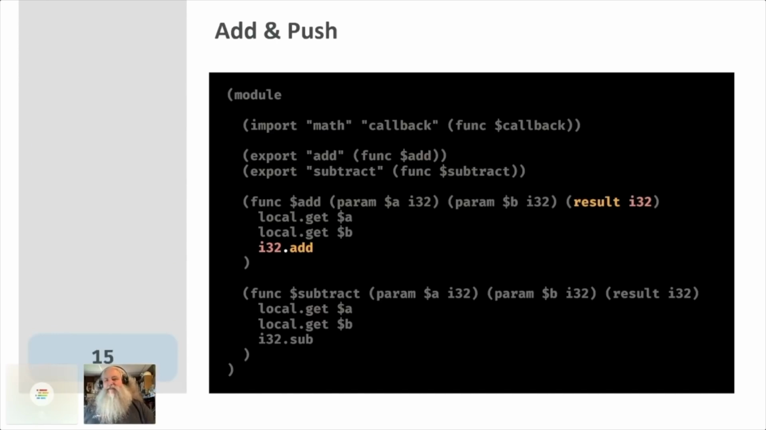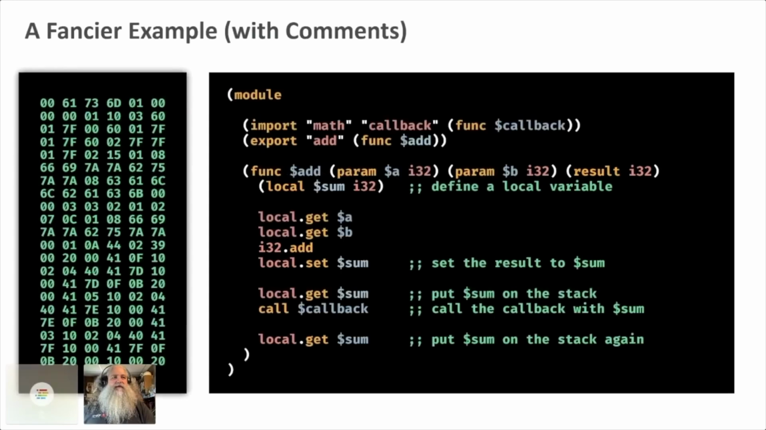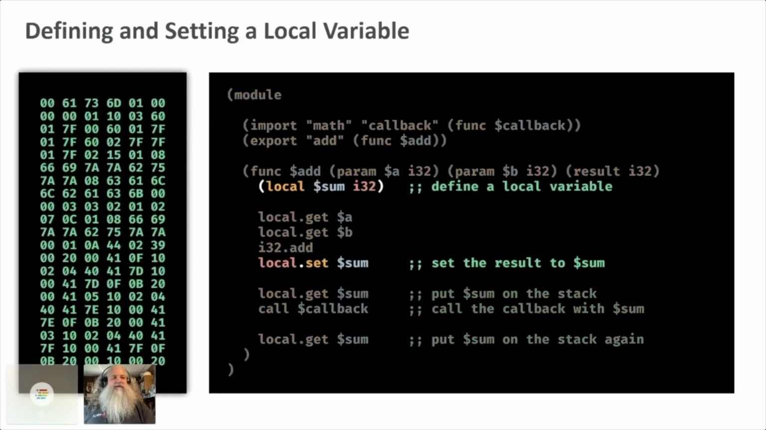Then when we're at the end of the function, there's 1 item on the stack. That's the return value. So that's how these work. This is how a stack-based assembly language works. Here's a slightly fancier example that shows the callbacks in action. And this is interesting because you've got to be mindful of how the stack works here. So after we, I define a local variable up here.